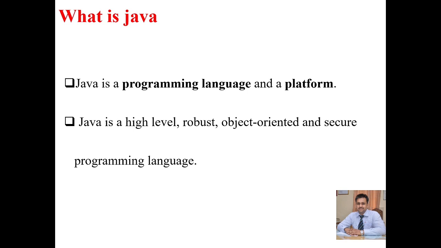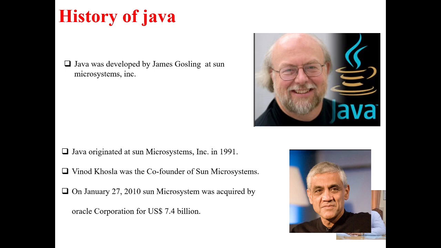It's a robust language and we will study some object oriented concepts in further videos, how Java is an object oriented language, because Java contains encapsulation, inheritance, polymorphism and some other object oriented concepts. Java was developed by James Gosling at Sun Microsystems Inc. Java is a breed of coffee, that's why its logo looks like that.